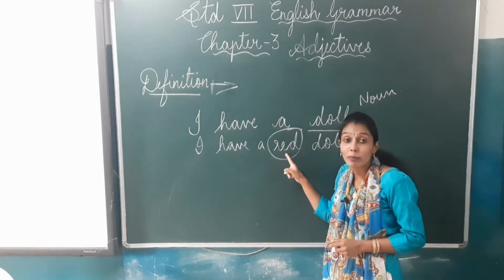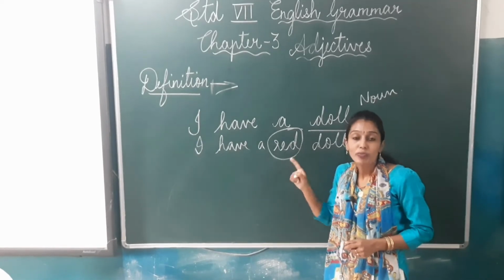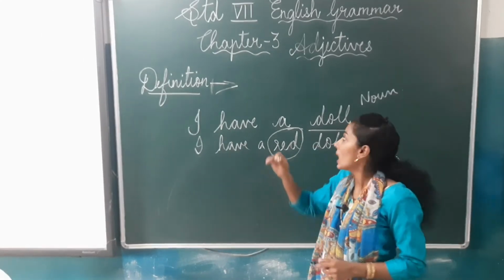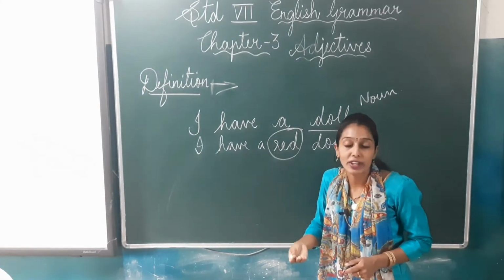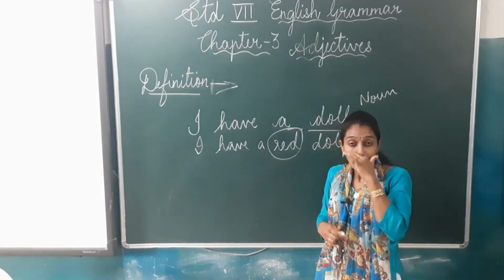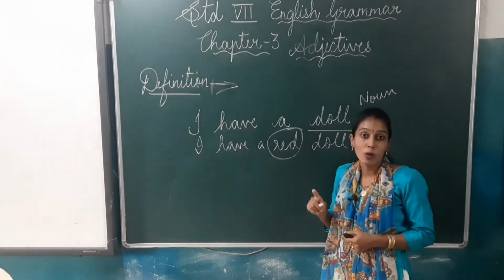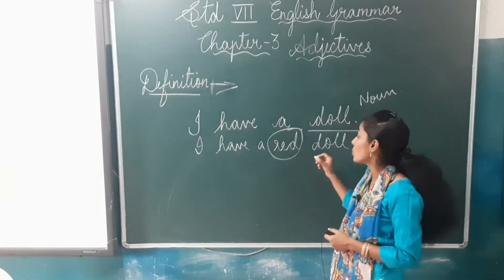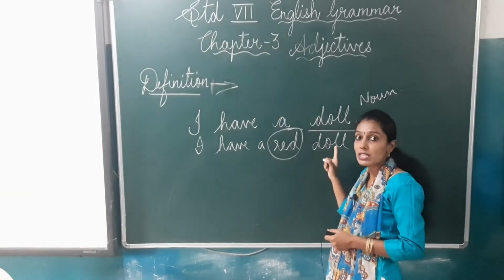It's describing this doll. So, we can say describing words are called adjectives, or the other definition is a word that tells you more about the noun, because we are describing this noun.